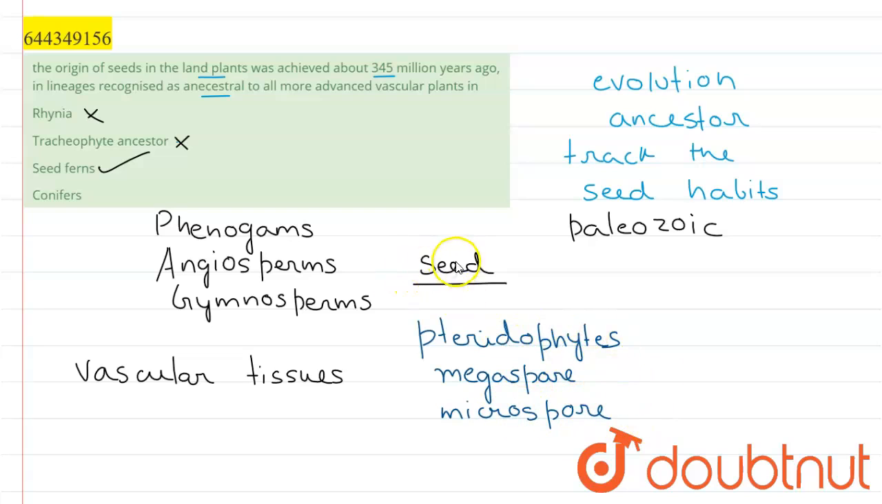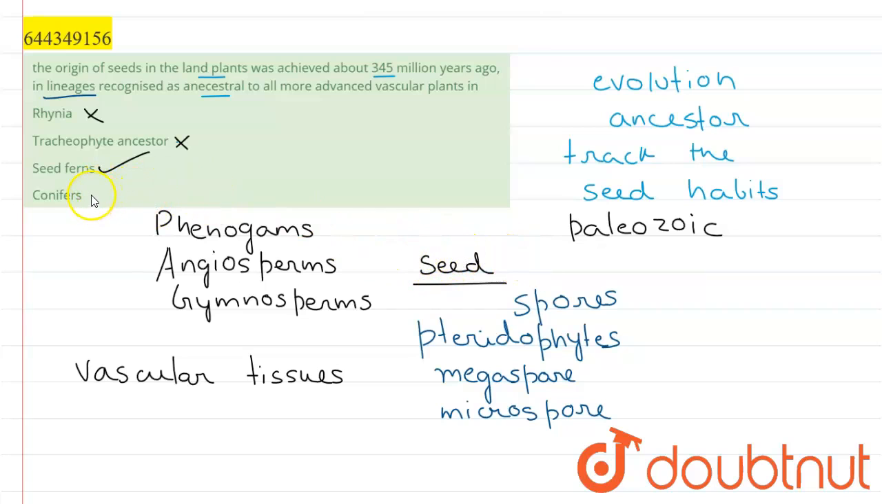So this is very similar, and from this sporic reproduction, that is reproduction which happens by means of spores present in ferns, we can track this lineage, this ancestry of the seed-bearing plants. By studying these seed ferns, we can know how the angiosperms and gymnosperms function in respect to the seed. So this is the right option for this question.